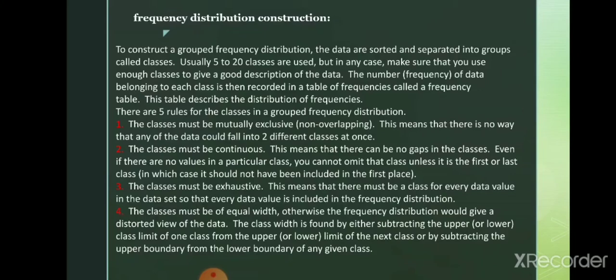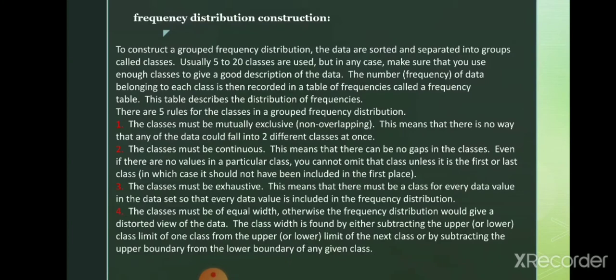Next rule is the classes must be of equal width. The first class is 10 to 20, so what is the difference? That is 10. The next class should not be 21 to 29, which means the width is 9 here. So the first class has a width of 10 and the second class has a width of 9. That should not happen. That's why classes must be of equal width, otherwise the frequency distribution would give a distorted view of the data.